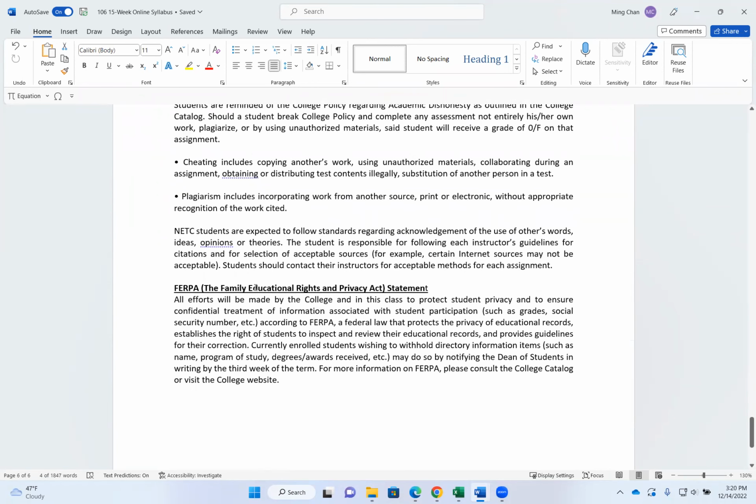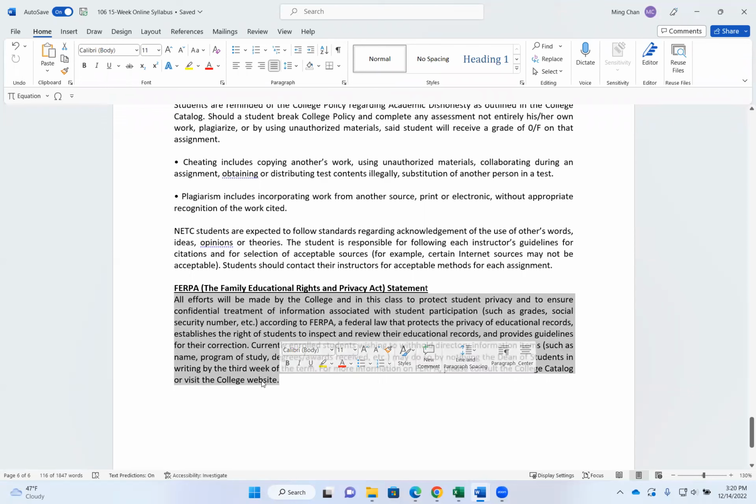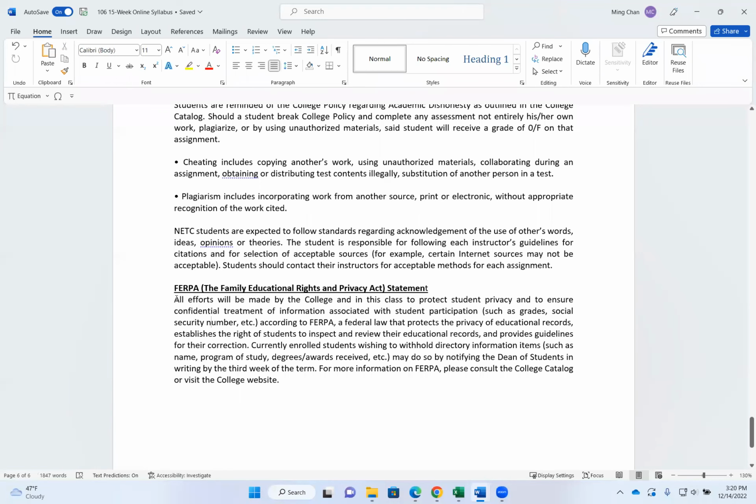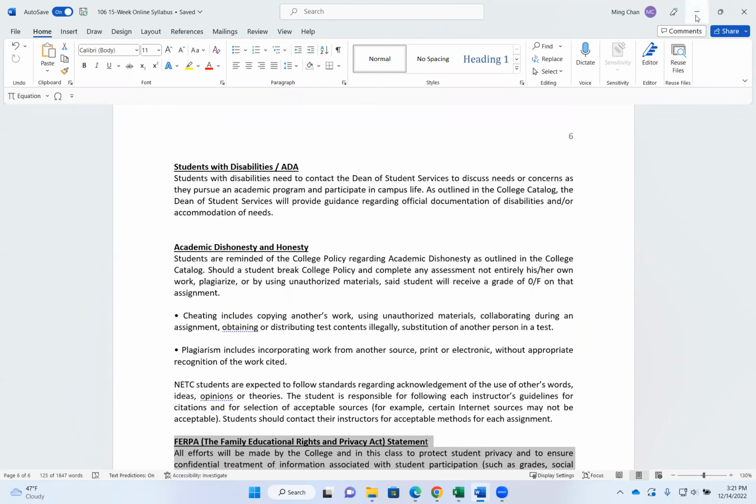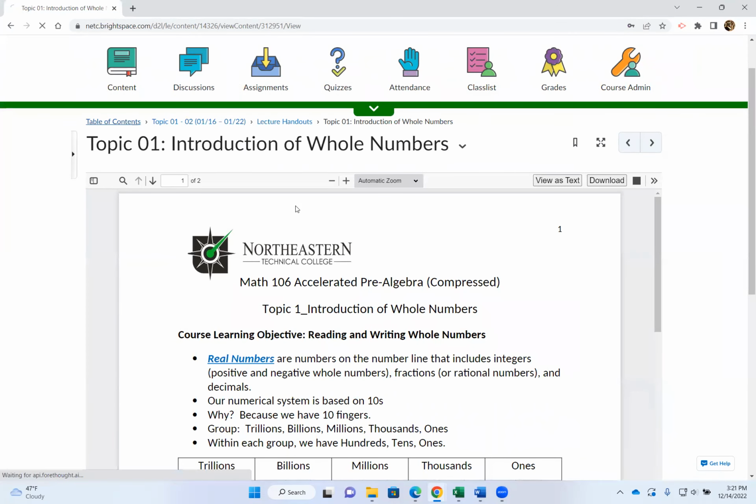All right, FERPA, the Family Education Rights and Privacy Act statement, basically is saying that I cannot discuss your academic progress, or anything like grades, attendance with your parents. Okay, I can only discuss those with students. So your education rights are actually protected under the Family Education Rights and Privacy Act. All right, so that being said, let's go over the syllabus homework for the first week.